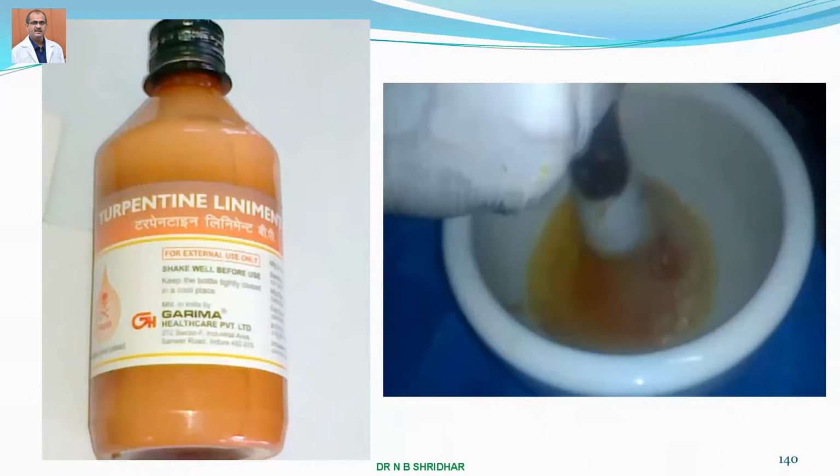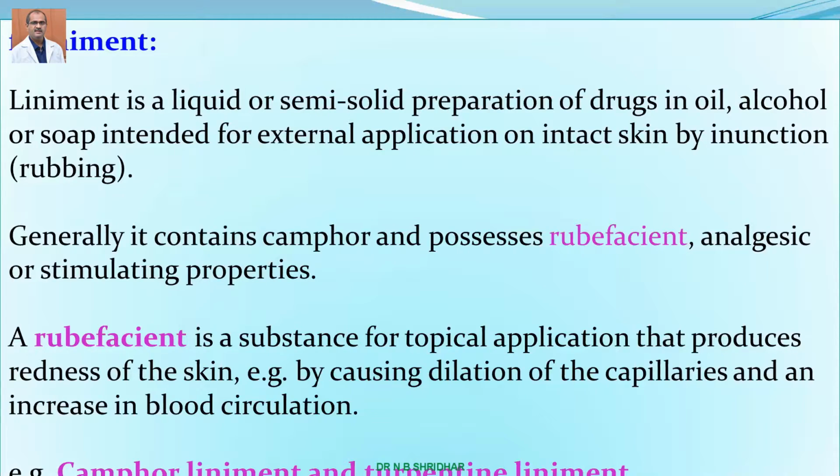Then it's the liniment. Liniment is a liquid or semi-solid preparation of drugs in oil, alcohol or soap intended for external application on intact skin by inunction, meaning rubbing. So it has to be rubbed over the body wherever there is a pain or anything. The examples of this are camphor liniment or turpentine liniment.